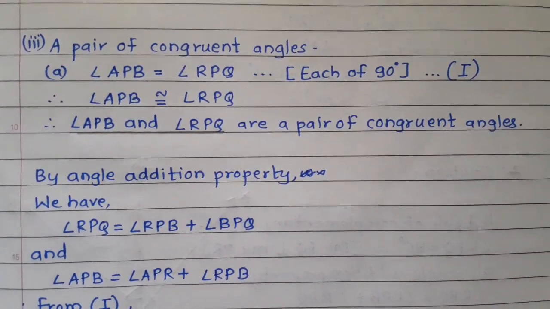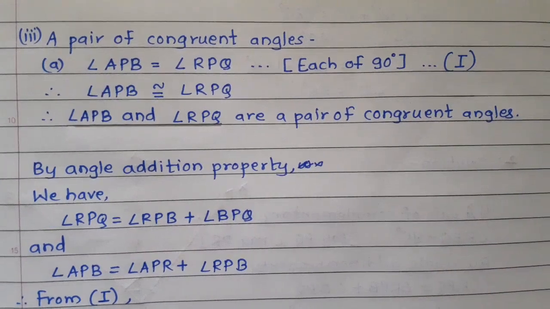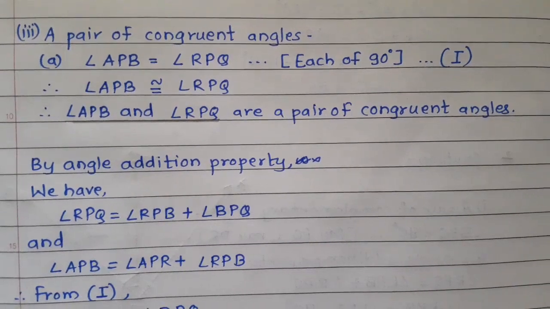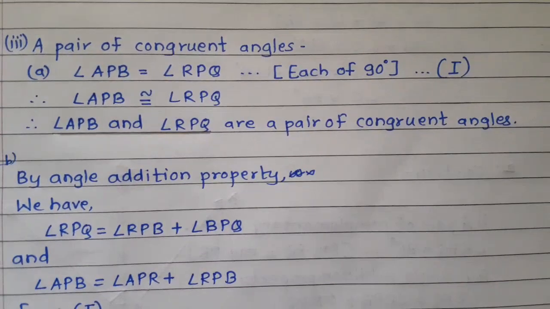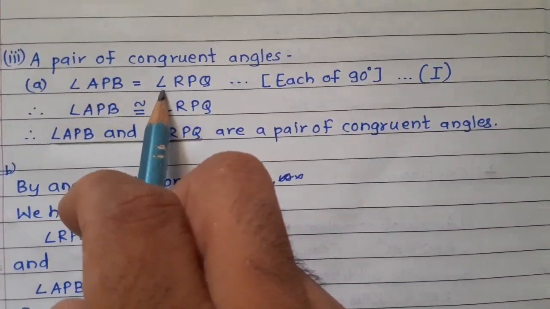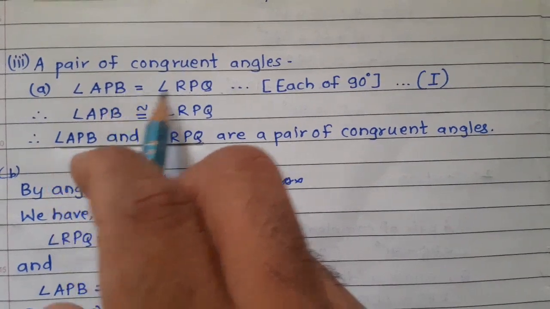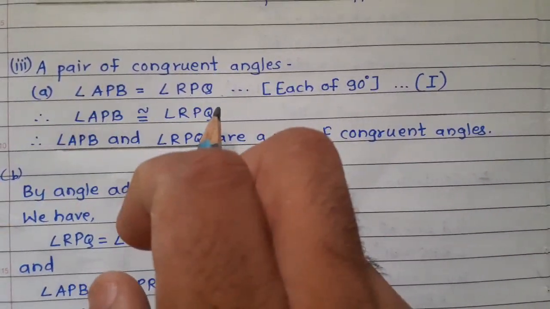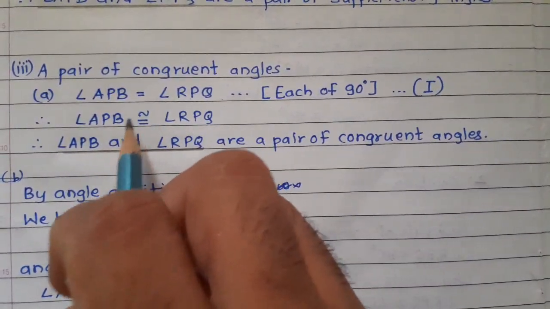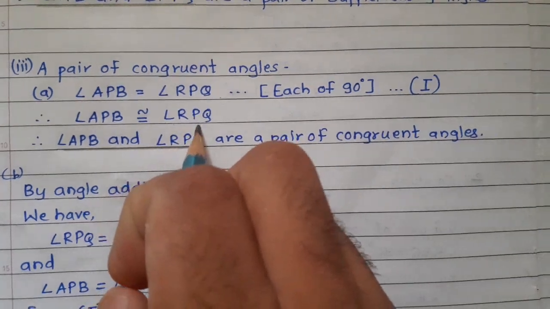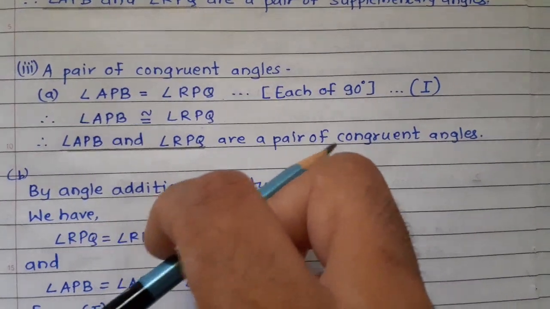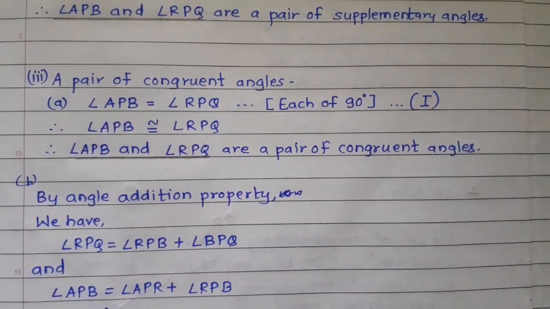Sub-question third. A pair of congruent angles. Here we have to find a pair of congruent angles. Congruent angles means angles whose measures are equal. So first, angle APB is equal to angle RPQ because both have measure 90 degree, therefore they are equal in measure, so they are congruent. Angle APB is congruent with angle RPQ, therefore angle APB and angle RPQ are a pair of congruent angles. It is the first pair.